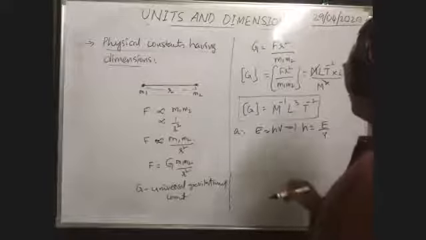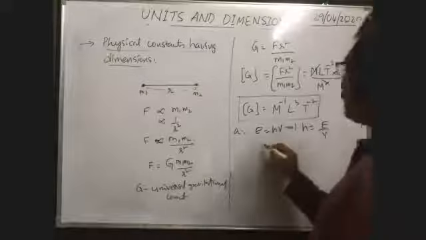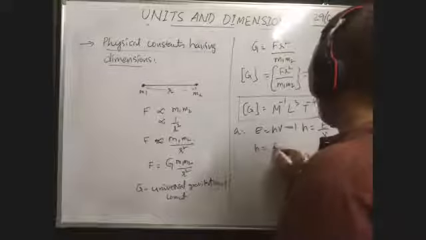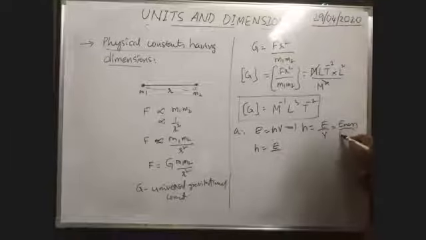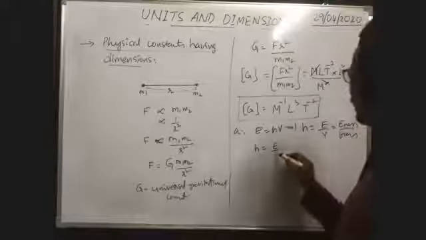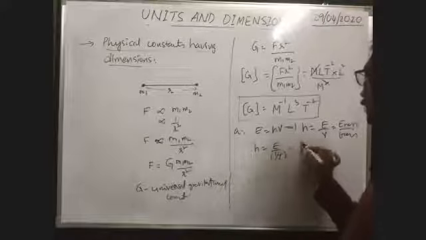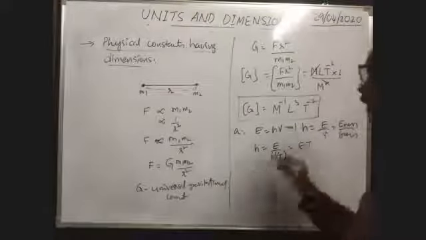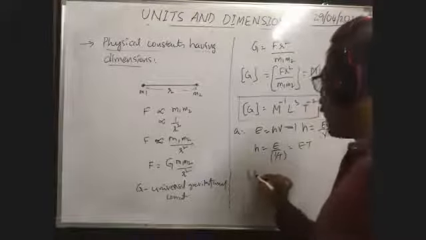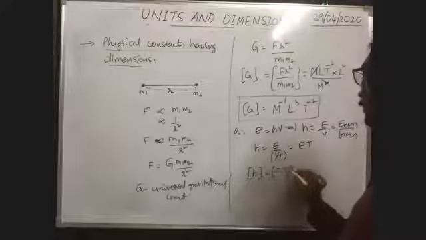Nu means frequency, and frequency means reciprocal of time period. So E by frequency means E into T. Now the dimensional formula of Planck's constant is equal to the dimensional formula of energy into time period.